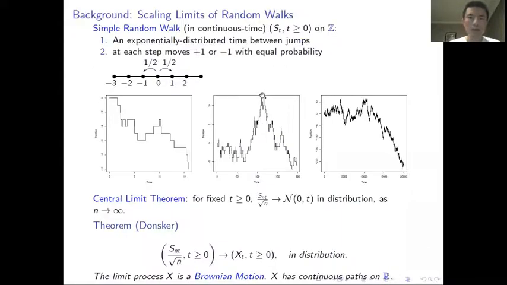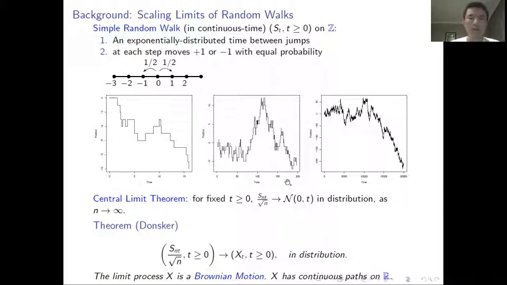To start with, let me remind you of the scaling limits of a simple random walk on integers. A simple random walk could jump to the left or to the right with equal probability, and Donsker's theorem tells you that if you rescale the path of the simple random walk, both the time and the space, then this rescaled process will converge in distribution to a limit, and the limiting process is a Brownian motion.